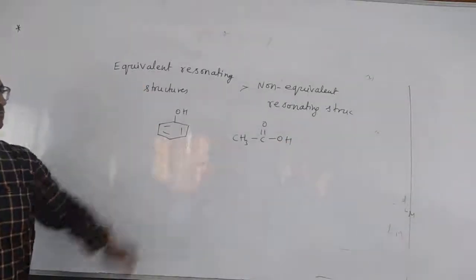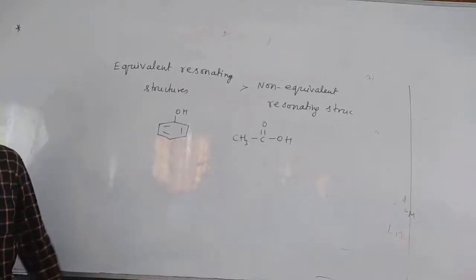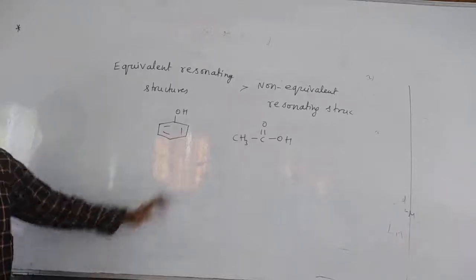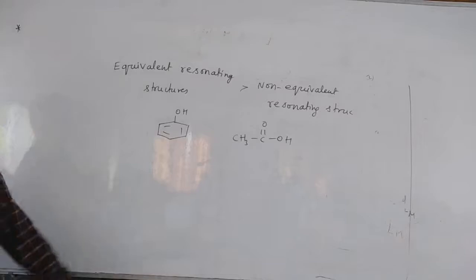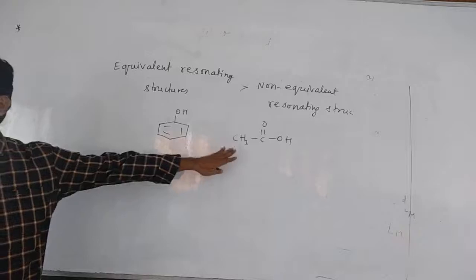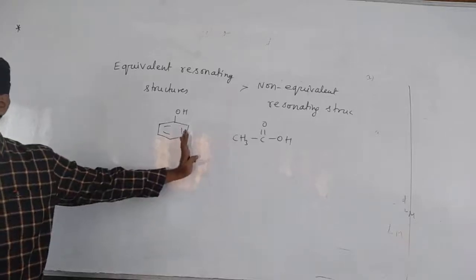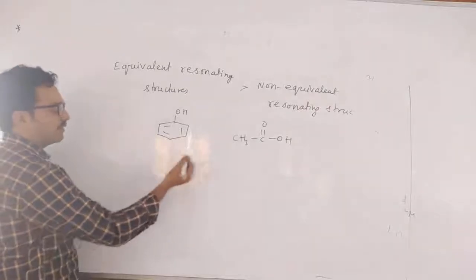Easy question, a very important question in CBSE, right? Questions, if you solve, you will get some interest. Phenol, acetic acid. Acetic acid is stronger. Why? Because we have to say one reason.